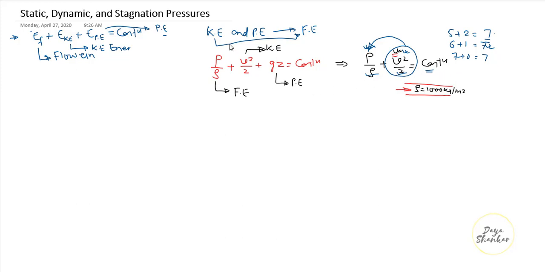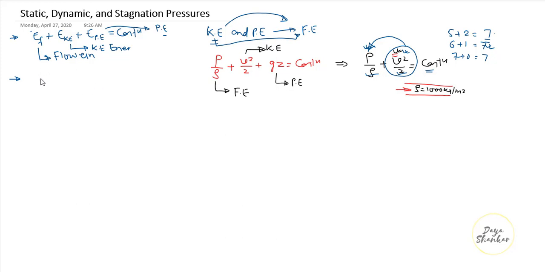That's why I am again repeating that whether kinetic energy or potential energy gets converted into the flow energy, then pressure changes. Pressure changes means whether it will increase or decrease depends on how we are changing this velocity or z term. Okay, so this is another point: whether we change the kinetic or potential, this will change the flow energy, and as a result pressure will change.